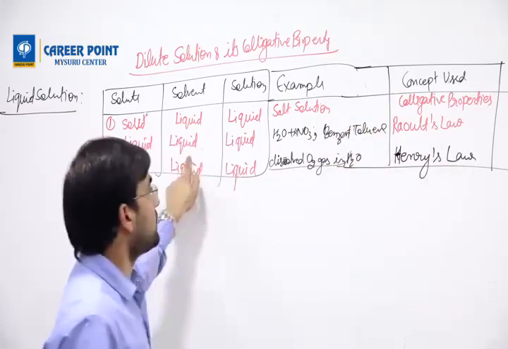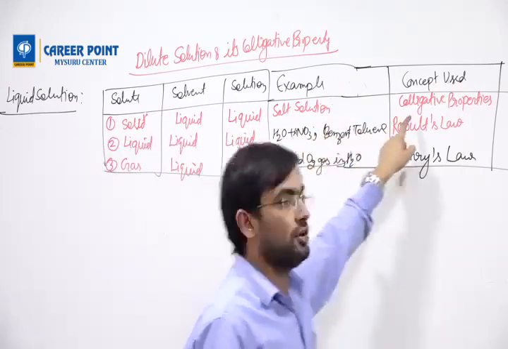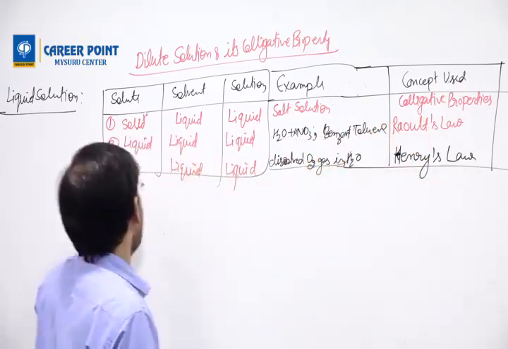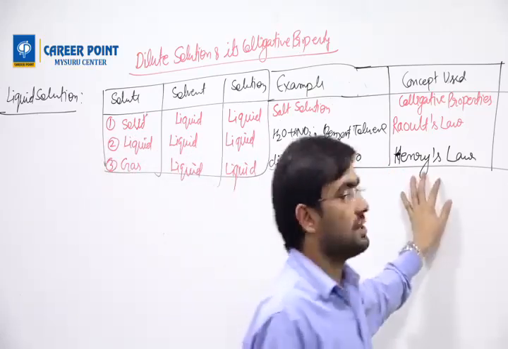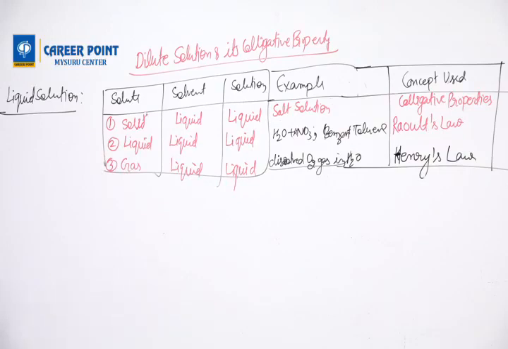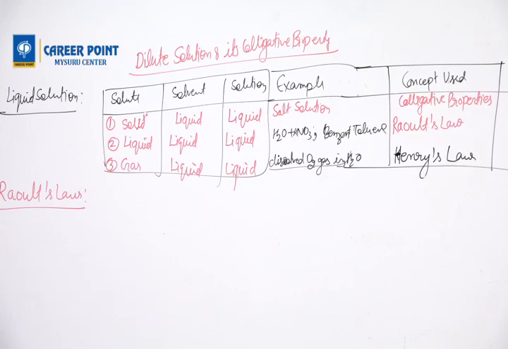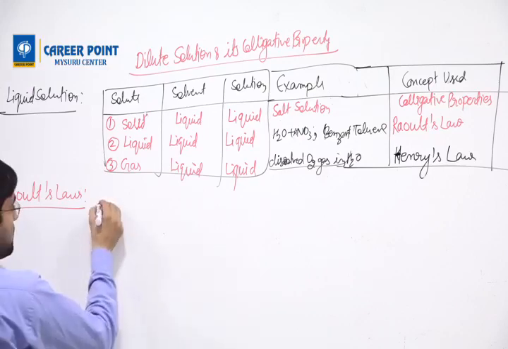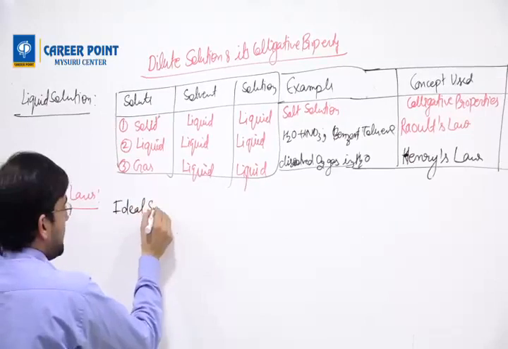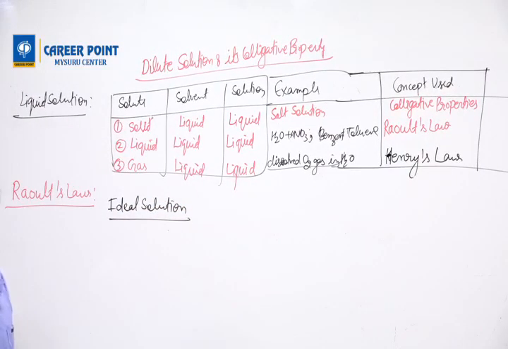If it is liquid in liquid, we'll use Raoult's law. If it is solid in liquid, we'll use colligative properties. And if it is gas in liquid, we'll use Henry's law. Three laws we'll use. Okay, so now we'll go to the first one, which is known as Raoult's law. Raoult's law is applicable for ideal solution.